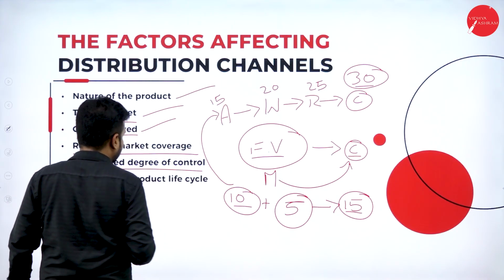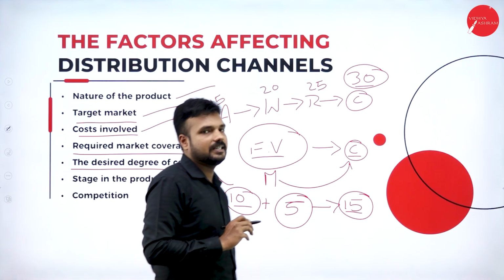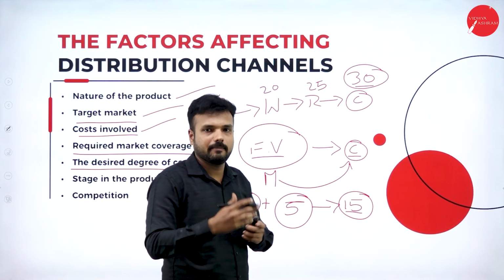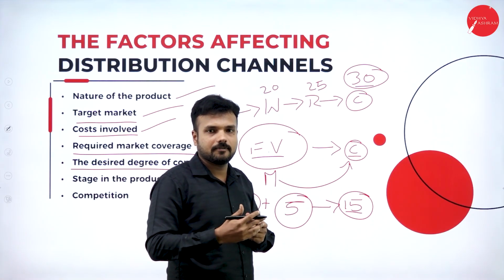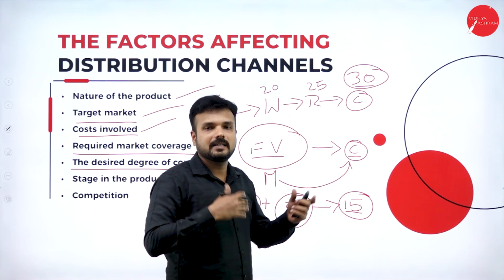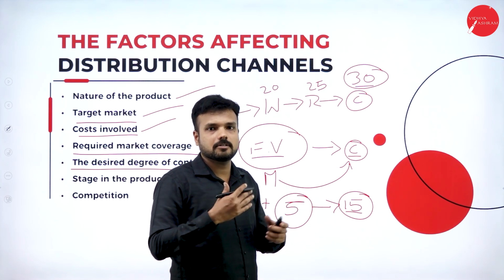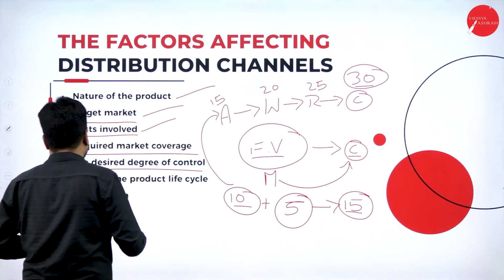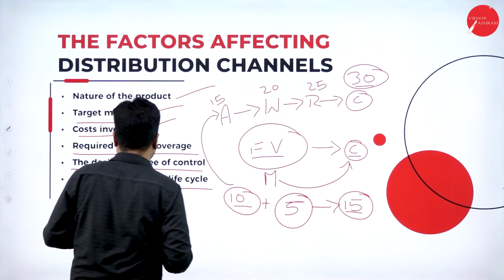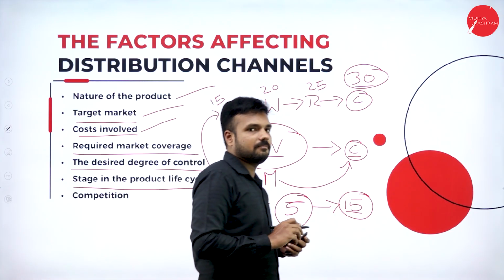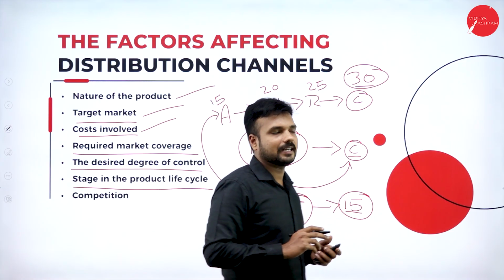The desired degree of control should be maintained in terms of quality of the product, distribution, availability of the product, and discipline. Stage in the product life cycle: hope you are familiar with the various stages of a product life cycle.